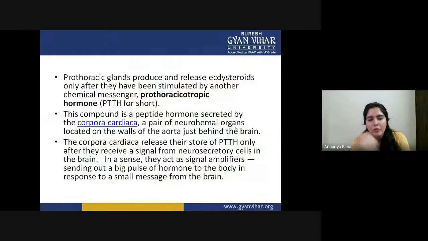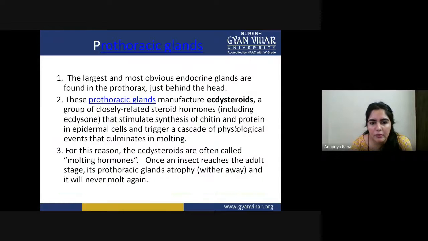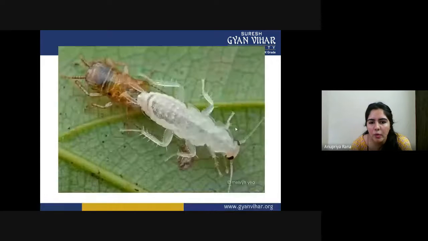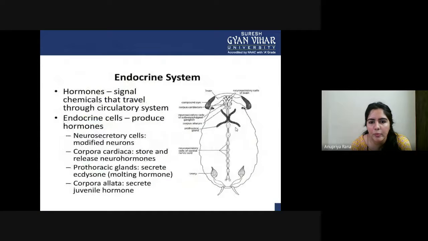The prothoracic gland produces and releases ecdysone only when stimulated by another chemical messenger, prothoracicotropic hormone. So this is another hormone. Only on stimulation by PTTH will they produce hormone. This compound is a peptide hormone secreted by the corpora cardiaca, the ones we just talked about above here.